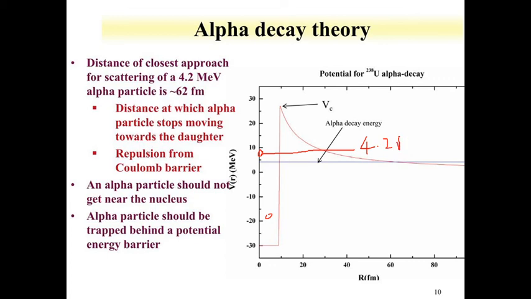This is the value for alpha emitted by uranium. For different elements, the value is different. The alpha particle emitted by a radioactive substance varies between 4 to 10 MeV, depending on the half-life of the parent. For uranium, it is 4.2. The surprising part is that this barrier height is much higher than 4.2. So how is the alpha particle able to come out?